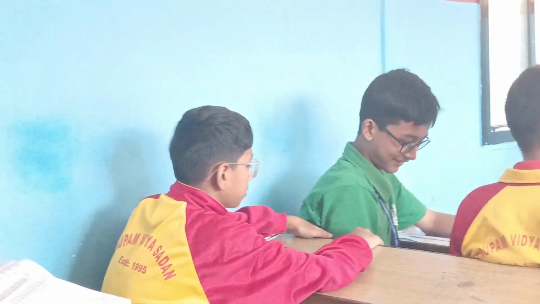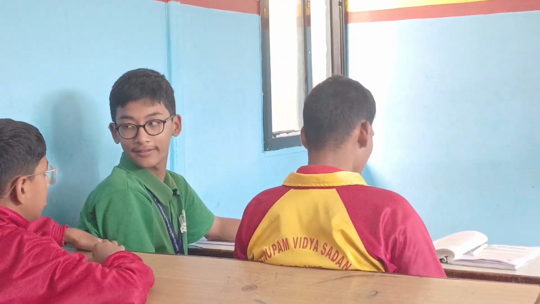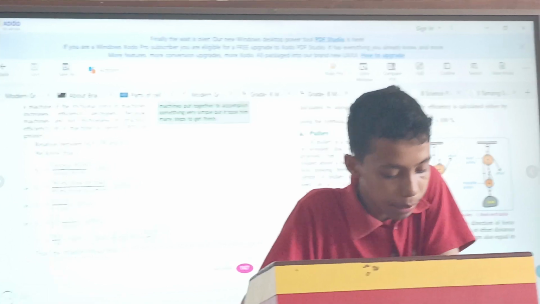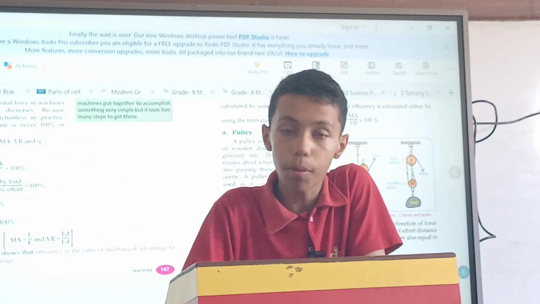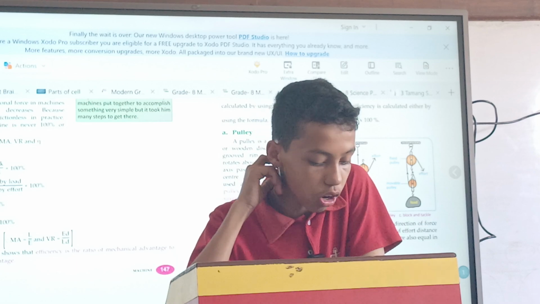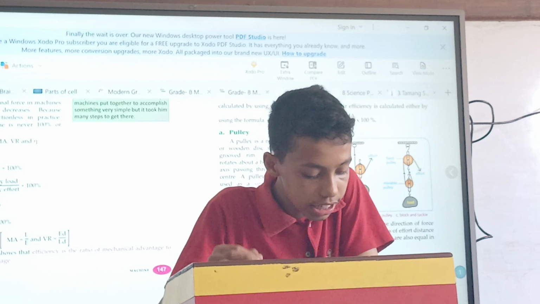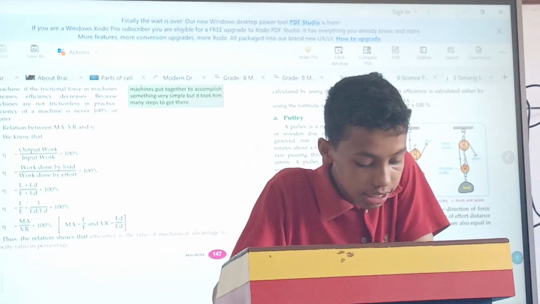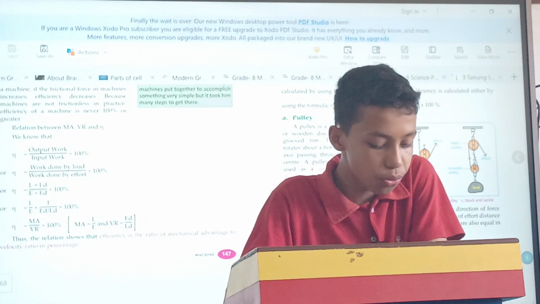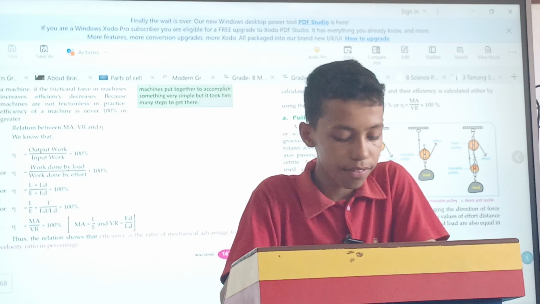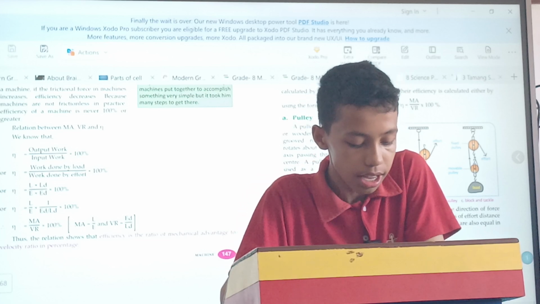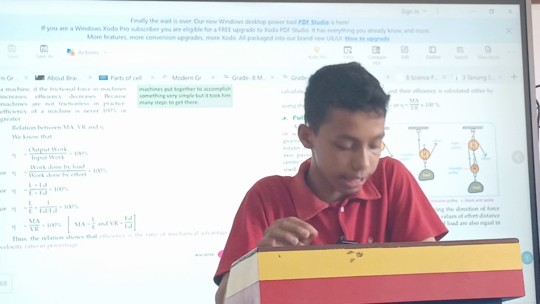Velocity ratio. Velocity ratio is the ratio of the velocity of effort applied in the machine to the velocity of the load overcome by it. Thus, the velocity ratio of a simple machine is the ratio of distance traveled by the effort to the distance traveled by the load in that machine. As velocity ratio is a simple ratio of two distances, it does not have any unit. Velocity ratio is also termed as ideal mechanical advantage because friction is not involved in it.